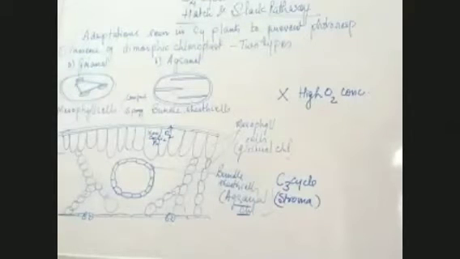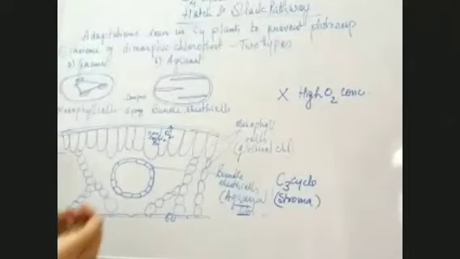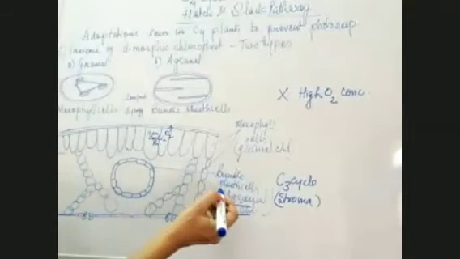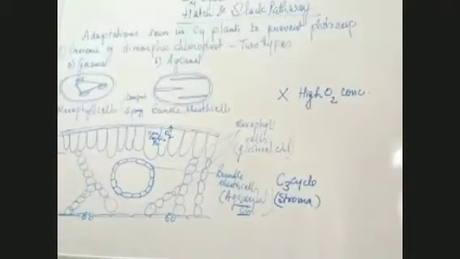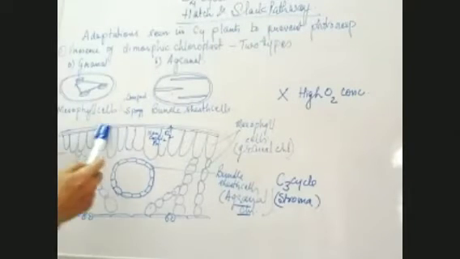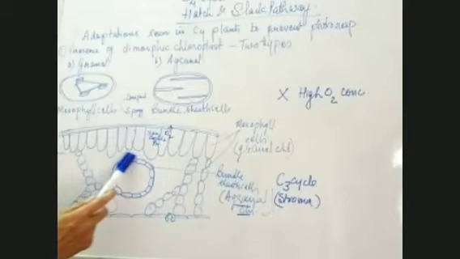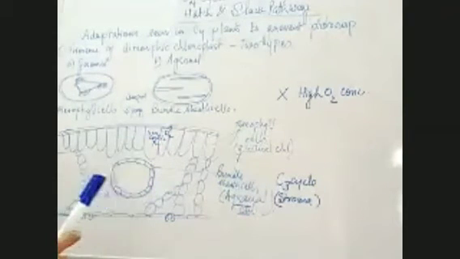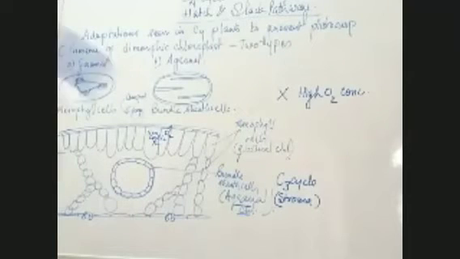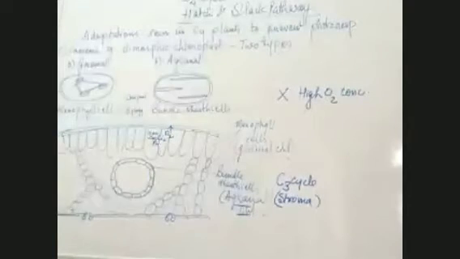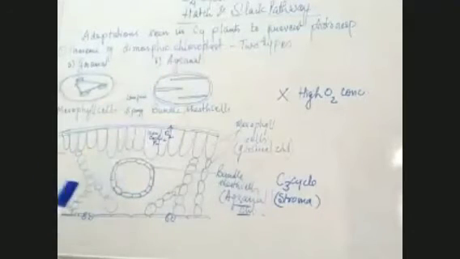Now what will happen? Here, the temperature has to be maintained low for the dark reaction. How is it done? As you can see, the bundle sheath cells are located away from the upper epidermis, where the dark reaction will take place. And the plant needs to avoid high temperature and high O2 concentration. High O2 concentration has been taken care of. Now what needs to be taken care of is high temperature.